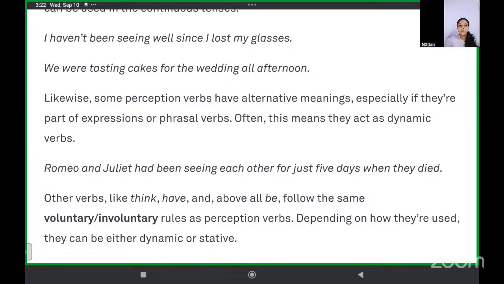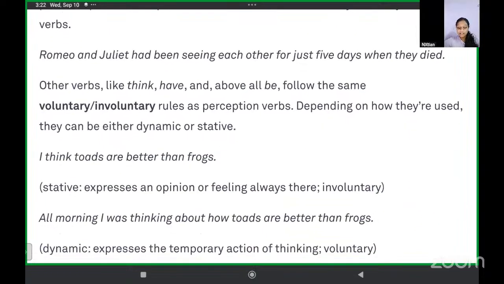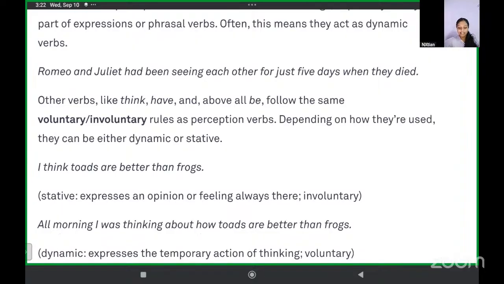They have alternate meanings and they act as dynamic verbs. Other verbs follow the same voluntary or involuntary rules as perception verbs. Depending on how they are used, they can be dynamic or stative. They can be both dynamic or stative.